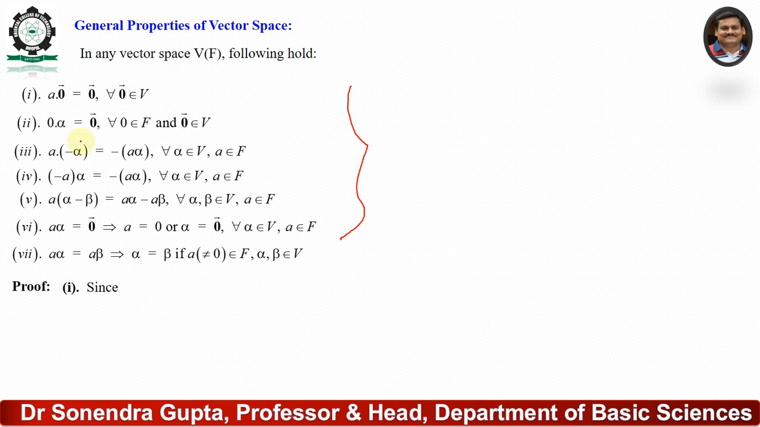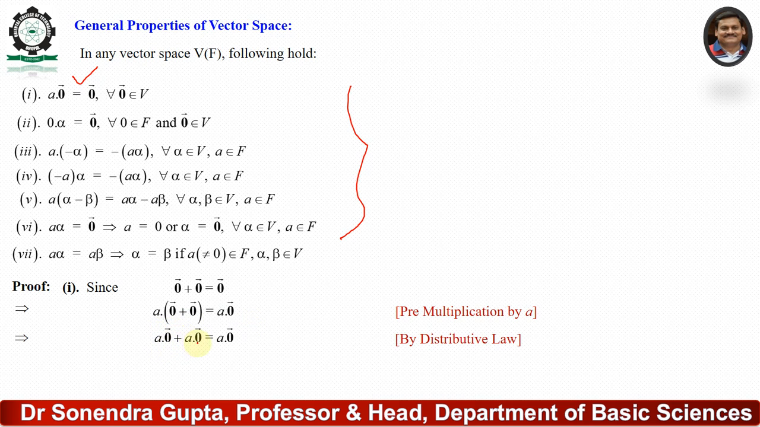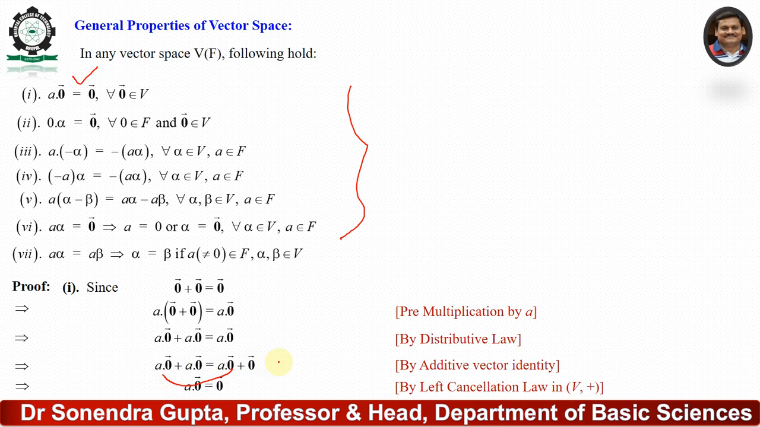Number 1, the first property: a dot 0 vector equals 0 vector. Now we know that 0 vector plus 0 vector equals 0 vector. We can pre-multiply by a, like this: a dot 0 vector. Now we use the distributive law, that means a 0 vector plus a 0 vector. Then we apply the left cancellation law, then a dot 0 vector equals 0 vector. That means the first condition is proved.